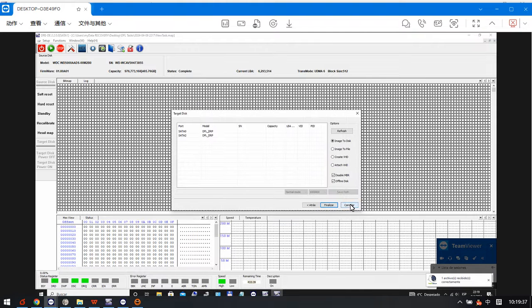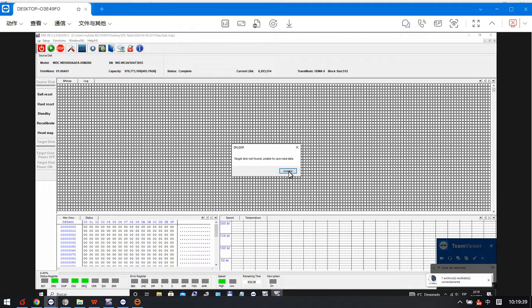Because right now the drive is not ready, we can try to power off and power on the drive, and wait until the drive gets ready, because the drive is now busy.